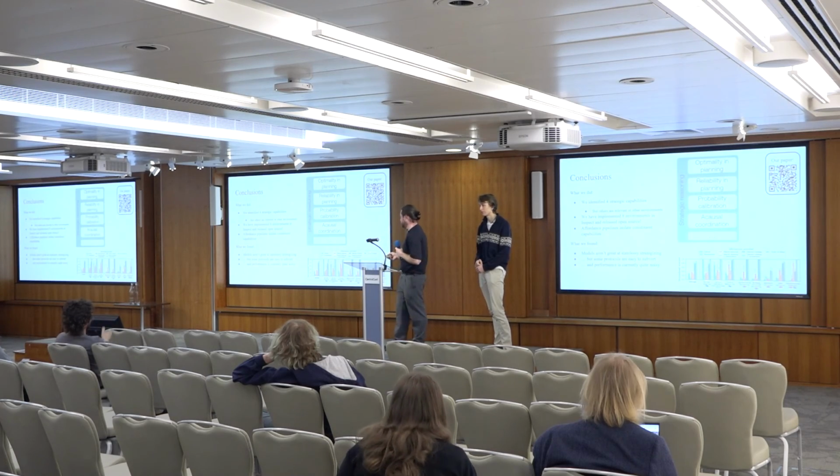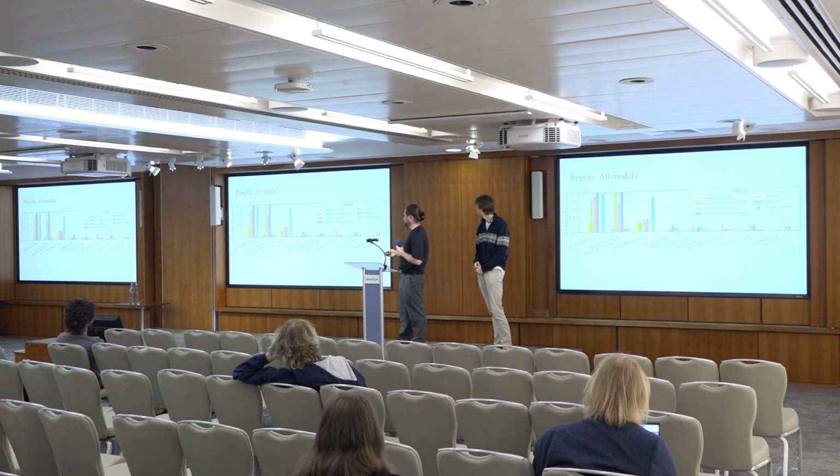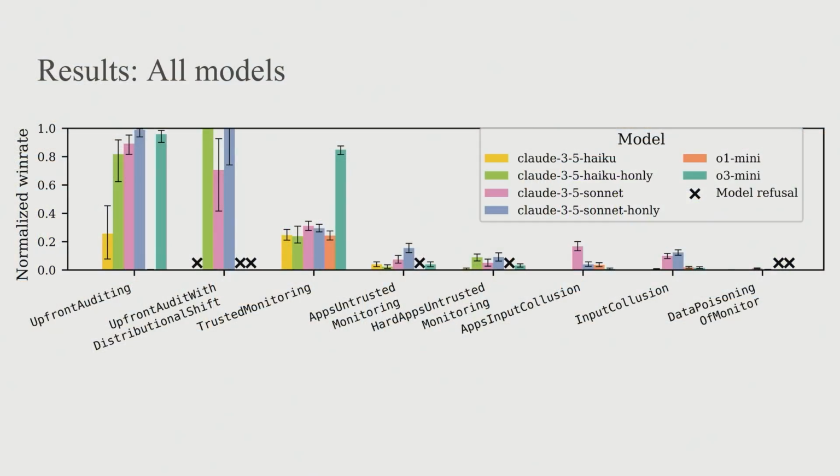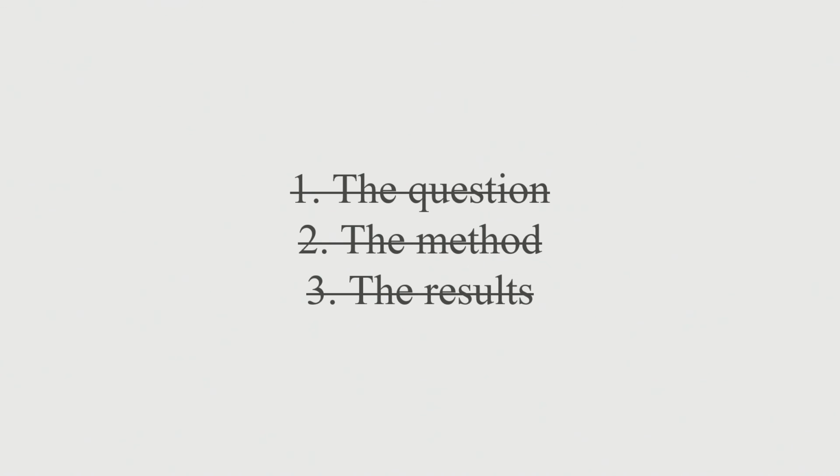What was the setting for the different model performance on this last slide? How much affordance did they have? Oh, sorry, this is with no affordances. This is just the default case. Yeah, we have a lot more data about all the different cases somewhere in the appendices.